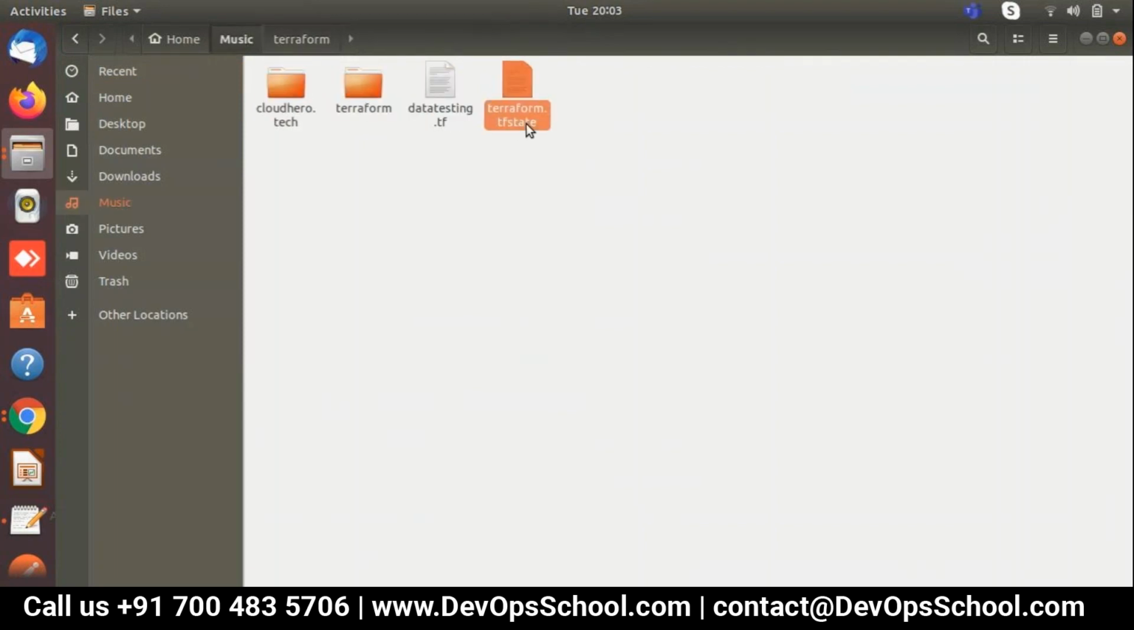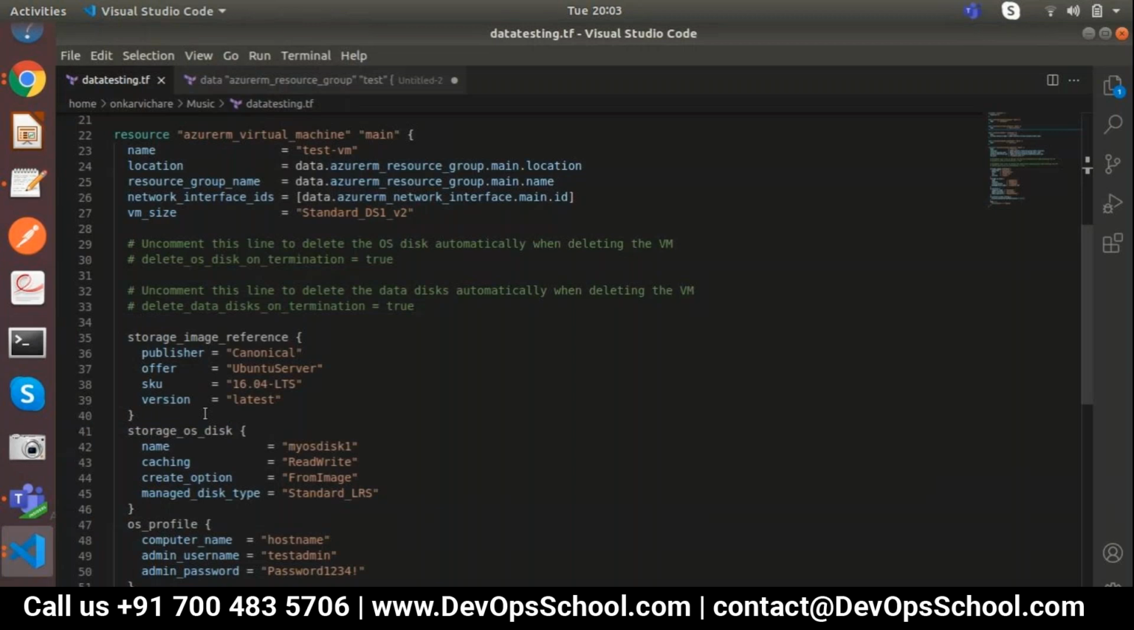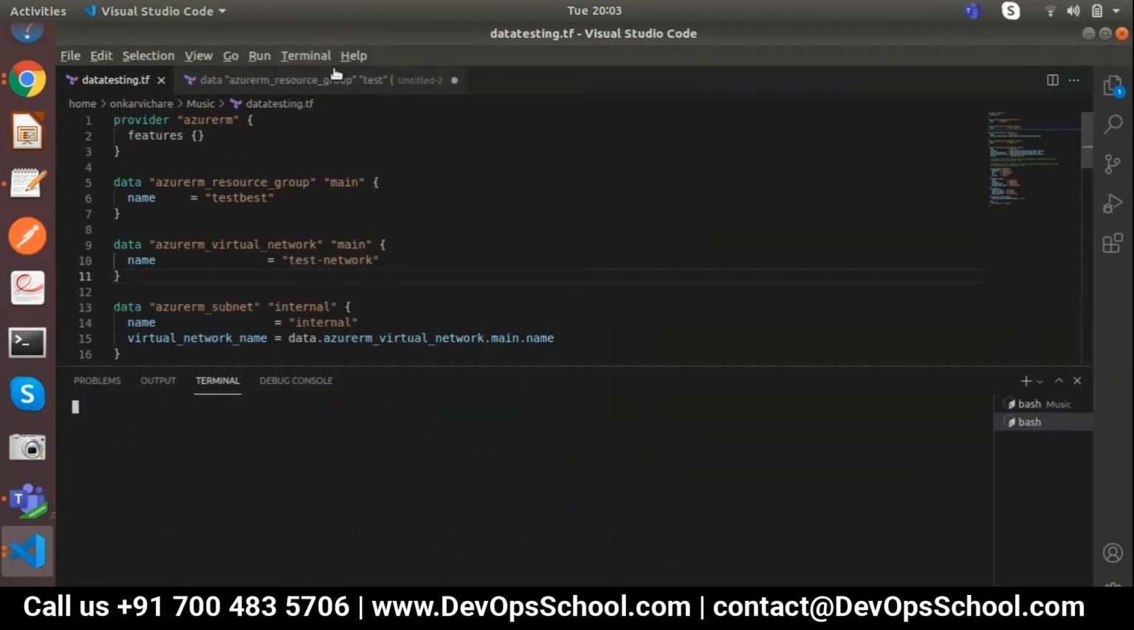The Terraform tfstate file I have deleted, because it would throw an error since we are altering the same code. So I deleted the tfstate file. Now let's go to the terminal. Do Ctrl+S, and then cd into the folder.